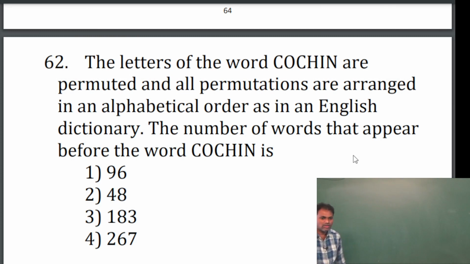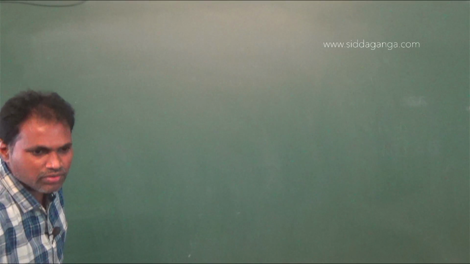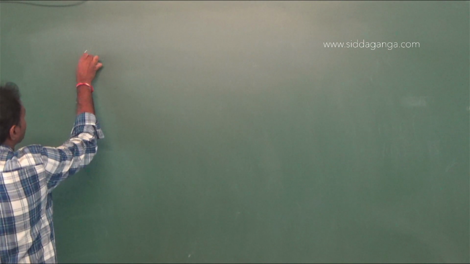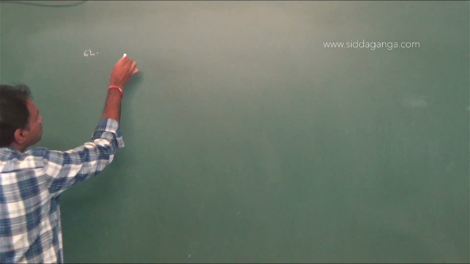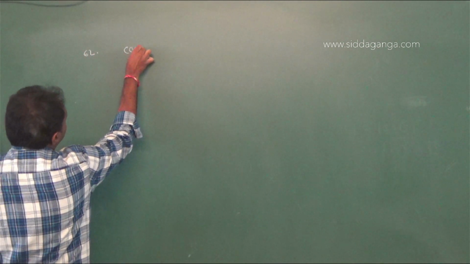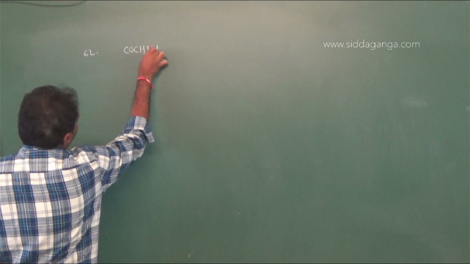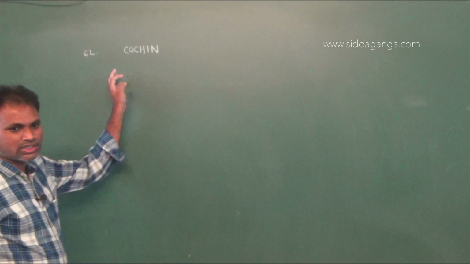Next, the letters of the word Cochin are permuted and all permutations are arranged in alphabetical order as in an English dictionary. The number of words that appear before the word Cochin is. Now the given word is Cochin.